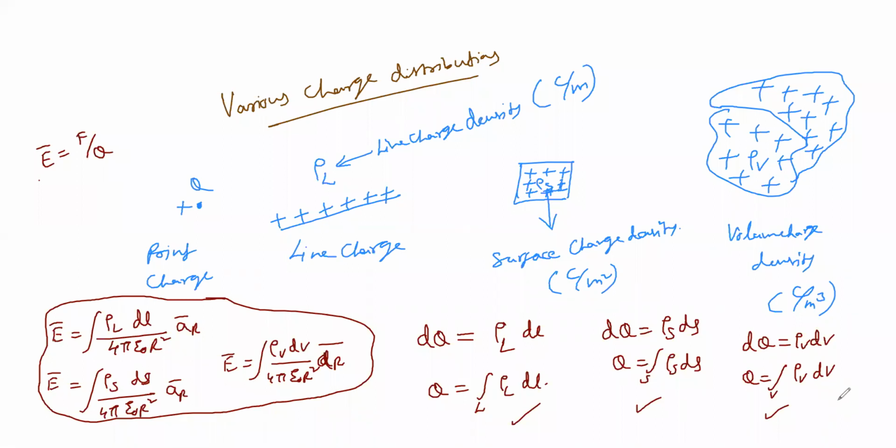Next we will see the electric field intensity with respect to the line charge, surface charge and volume charge, with the field existing along the x, y, z axes. For the line charge, the electric field intensity is E bar equal to rho L by 2 pi epsilon naught rho into A rho, and for the surface charge, E bar equal to rho s by 2 epsilon naught into an.